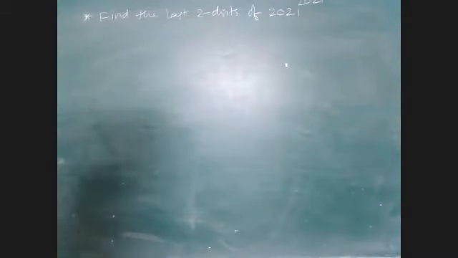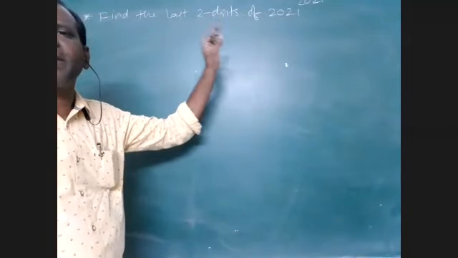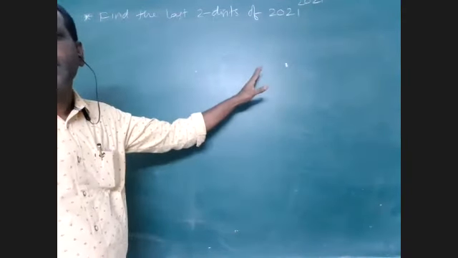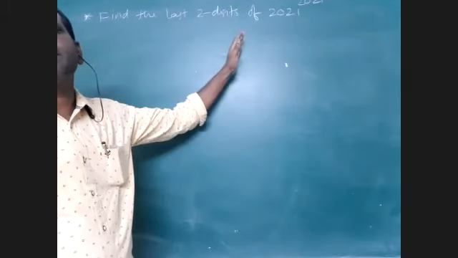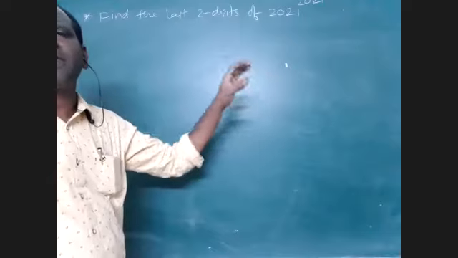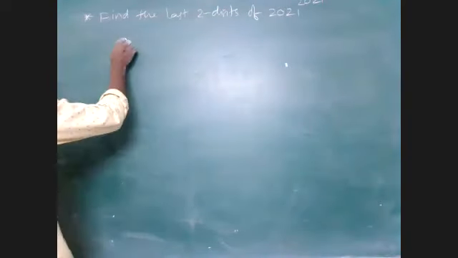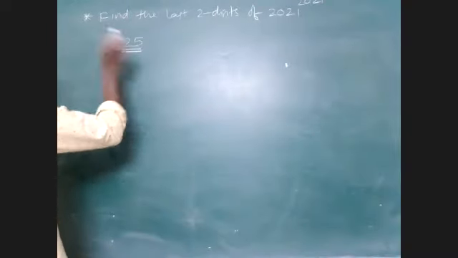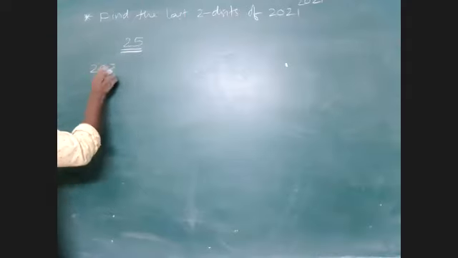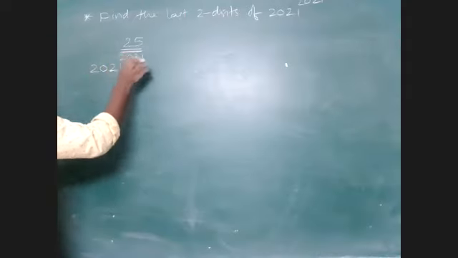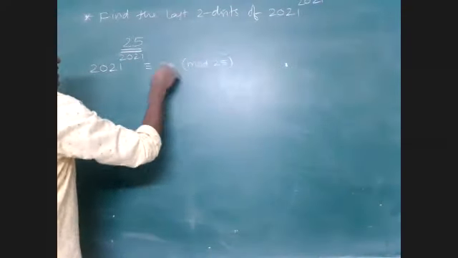So what I told here now, to find the last two digits, we have to find the remainder when this is divided by 100. But 100 can be written as 25 into 4. So I will divide this by 25 and divide it by 4, and I will observe the common part there. So 25 I am taking here first. I am dividing that by 25. So that means I need this thing, 2021 power 2021, when divided by 25, what is the remainder? That only I want.